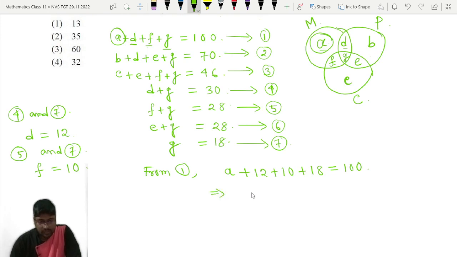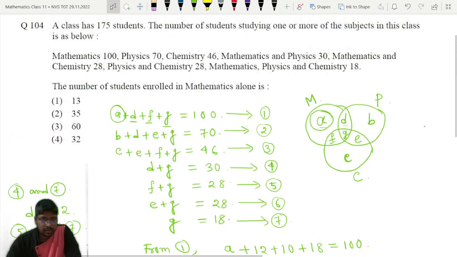So A is equal to what? Very easy problem, very simple problem. 100 minus, now 12 plus 18 means 30, 30 plus 10 means 40, so 100 minus 40 is equal to 60. So the number of students enrolled in mathematics alone is 60. So option number 3 is the correct answer.